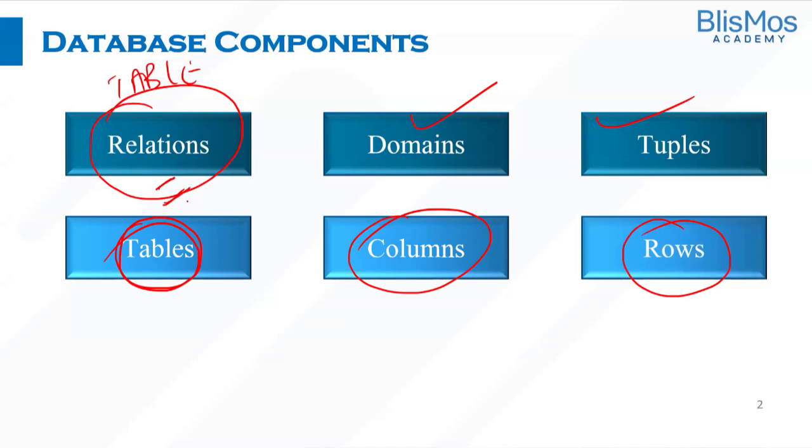When I say database component, relation, I'm talking about the table. When I say relationship, you should think about one-to-one and all those things. But when I say relation, I'm talking about the table. When I say domain, in the context of the table, I'm talking about the column. When I say tuple, I'm talking about the rows.